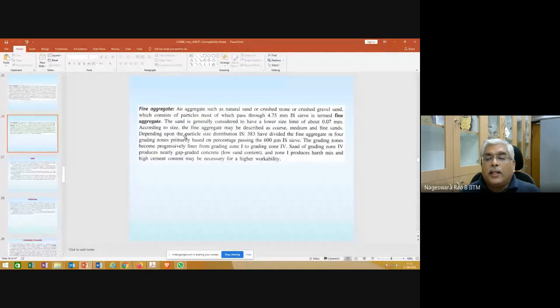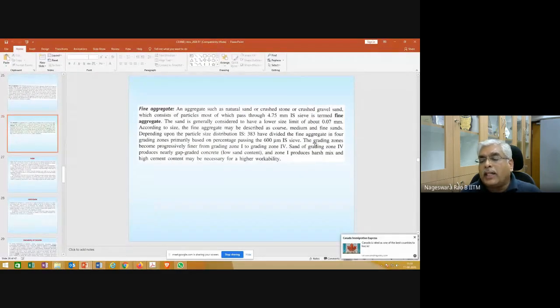So, depending on the particle size distribution, IS 383 has divided the fine aggregate into 4 grading zones, primarily based on percent passing the 600 micron sieve. Okay, the grading zones are noted in IS 383 Table 4. The fine aggregate, after sieve analysis, is categorized into 4 zones, grading zones 1, 2, 3 and 4.